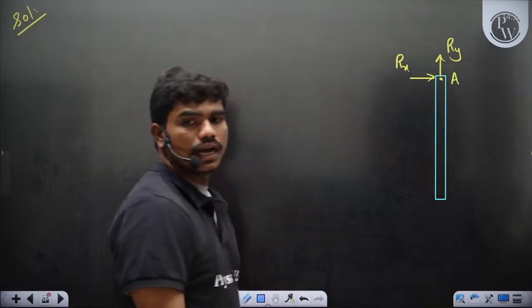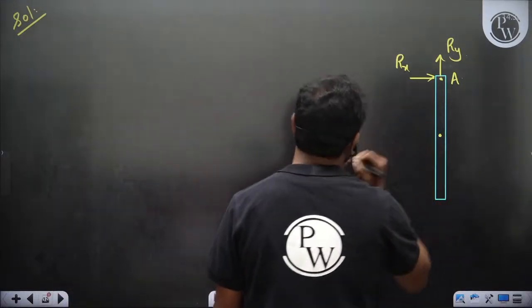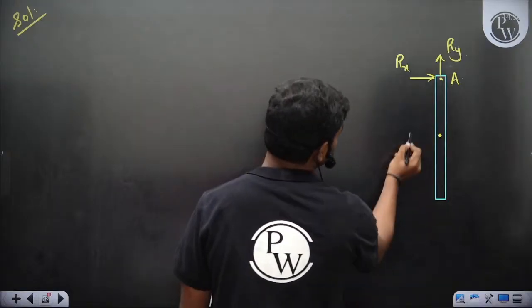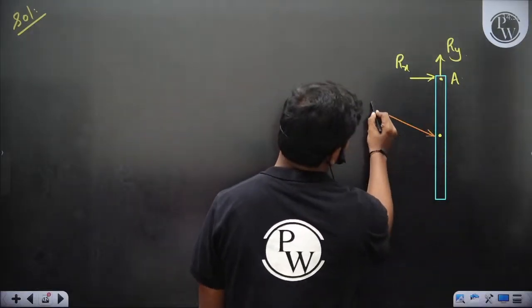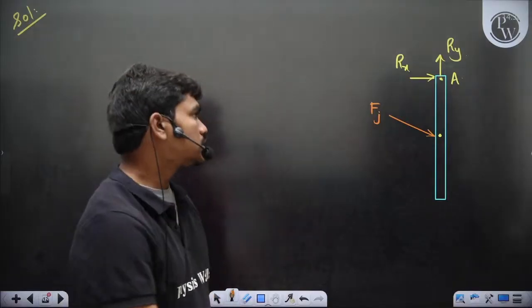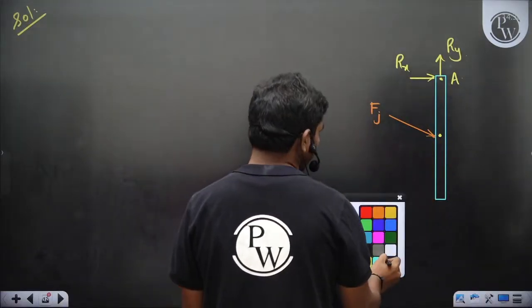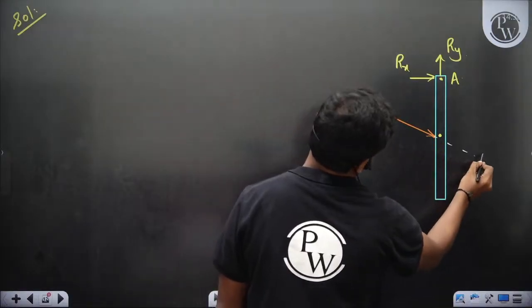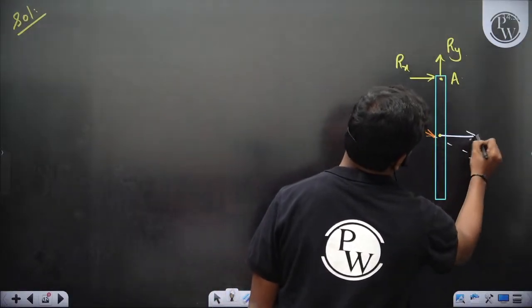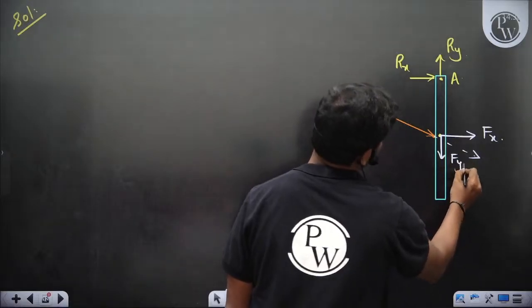Okay, now because of the impact of the jet at its midpoint, so let's say somewhere here is the midpoint, there is some force which is exerted by the jet. So let's call it Fj at some angle, 30 degrees. Now what we can do is resolve this force as Fx and Fy. Correct?